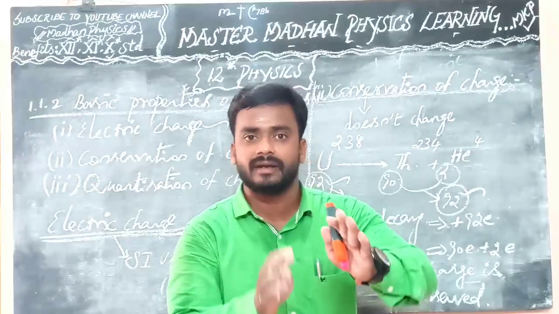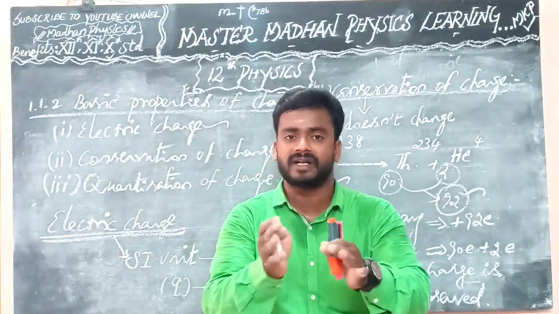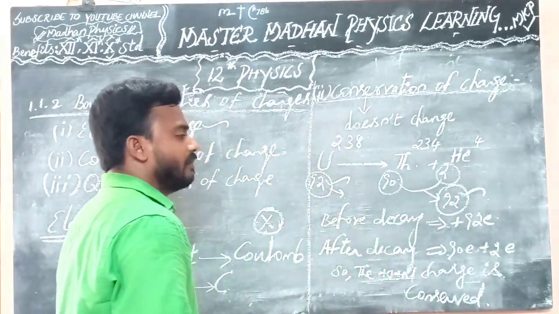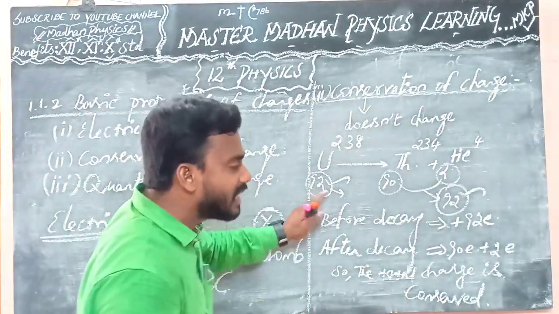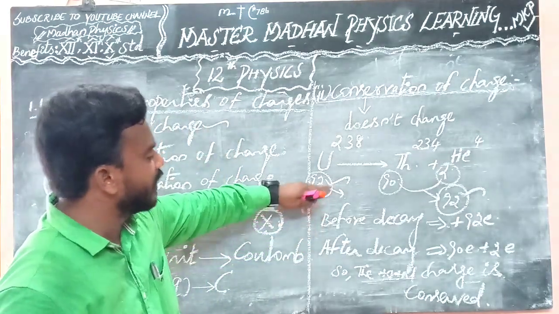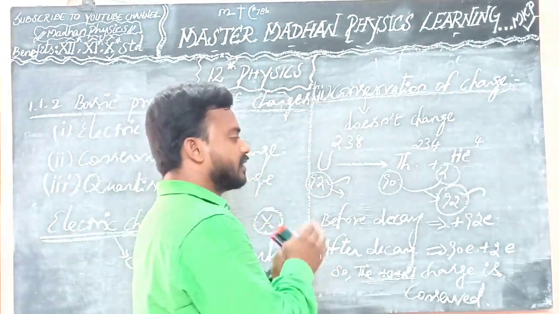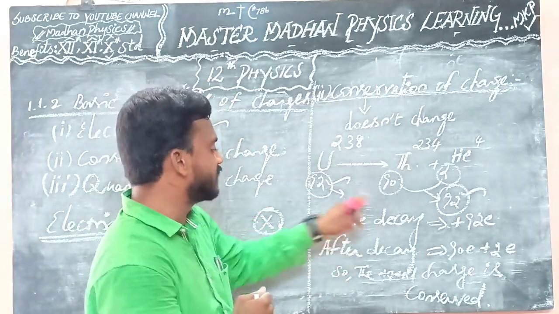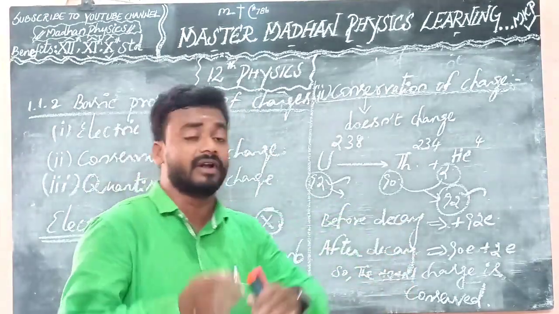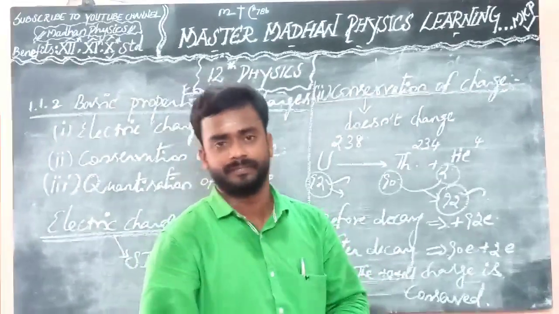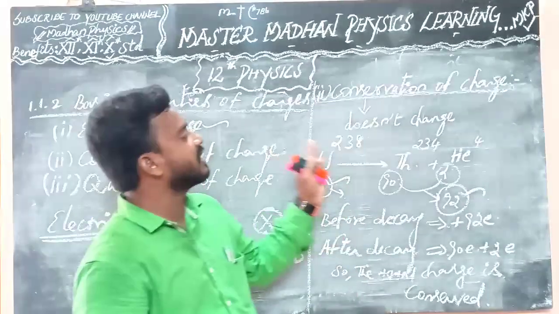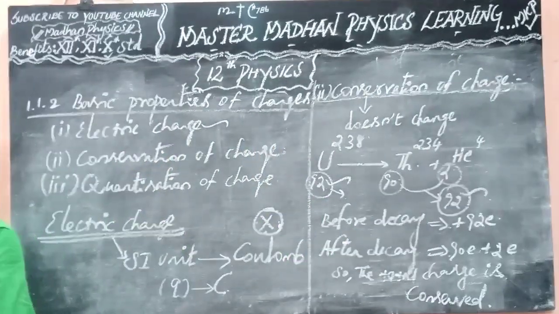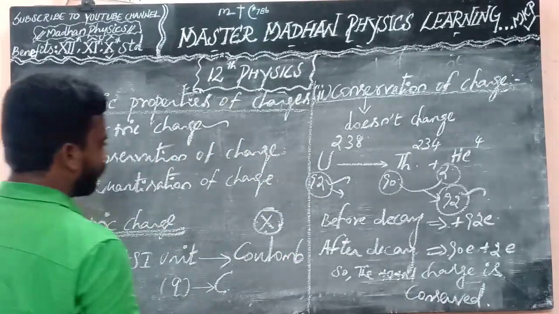That is the law of conservation of charge. So in any physical process, the change in the net charge will always be 0. Okay, students, so this is the conservation of charge.